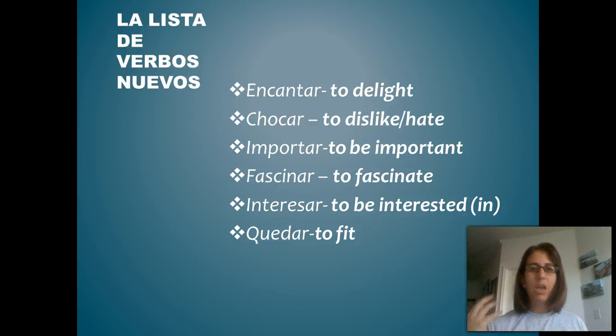Okay? So our next step, I'm going to show you some sentences in Spanish, and we're going to dissect them and figure out why the sentence is set up in the way that it is. So on your notes, you can write down either the translation if you like, or why the sentence is set up in the way it is. It's up to you as to how your notes are going to be most beneficial for you.